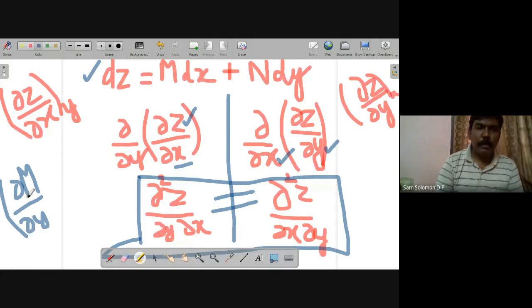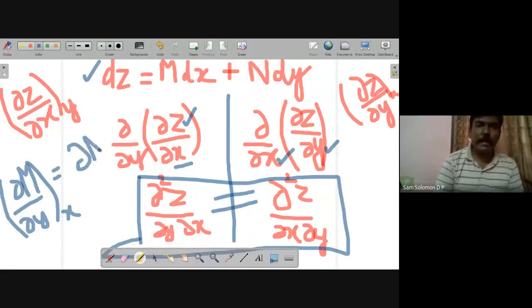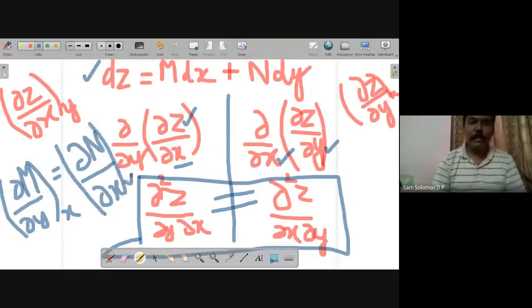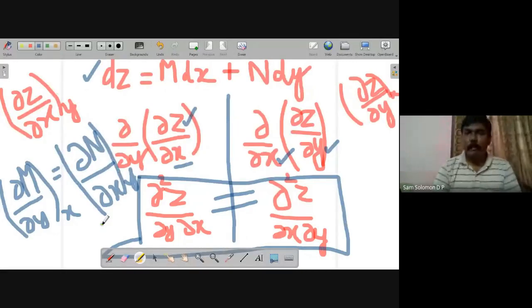Partial m by partial y at constant x is equal to partial n by partial x at constant y. So this is the condition for an exact or inexact differential. If both of them are equal, then that particular variable is an exact differential, or else it is an inexact differential.